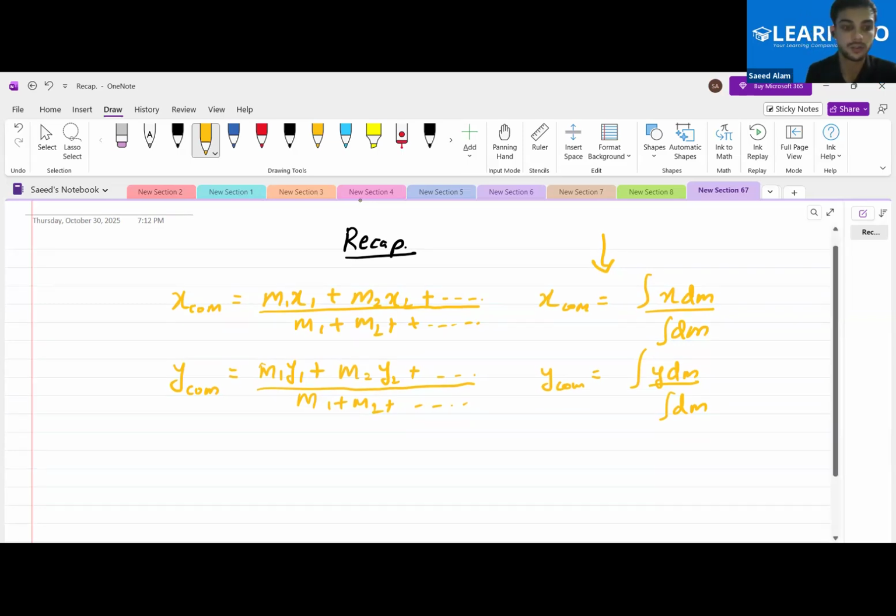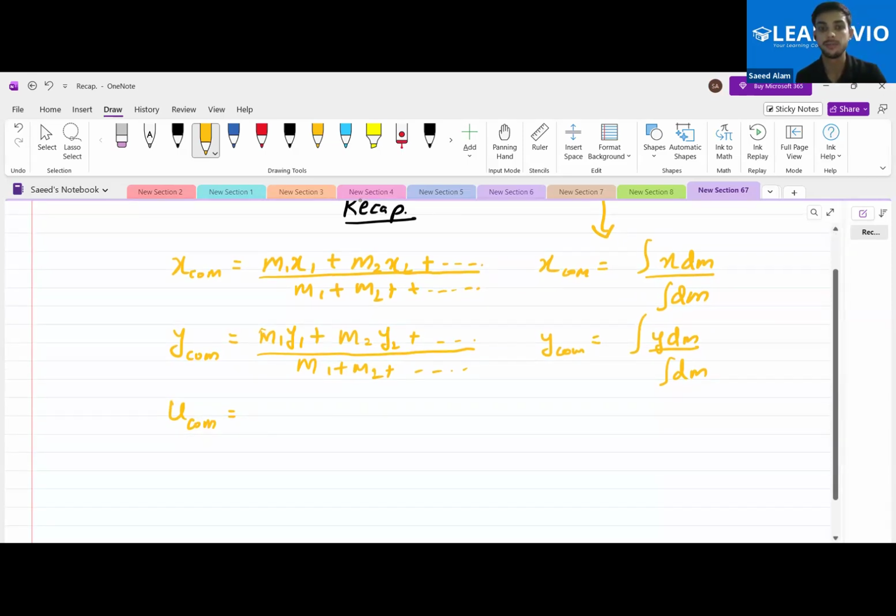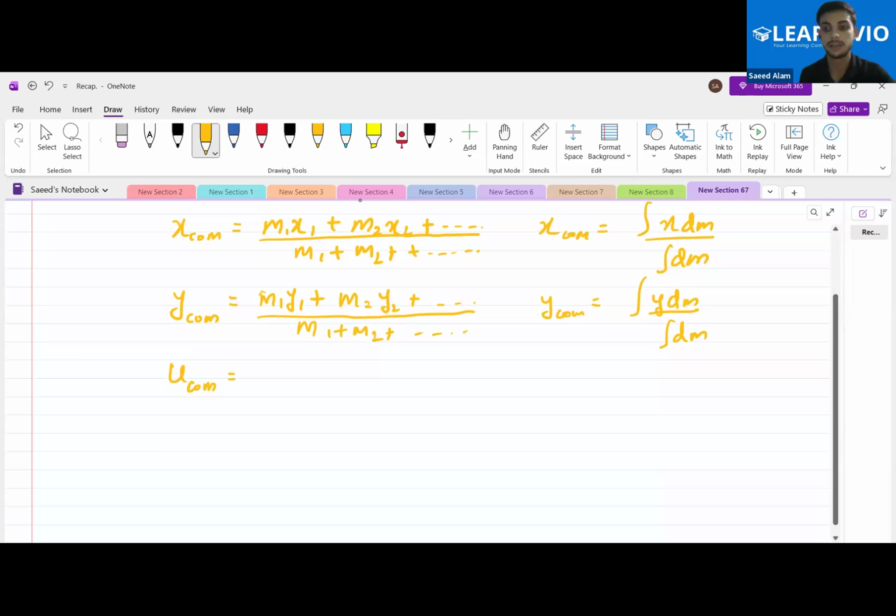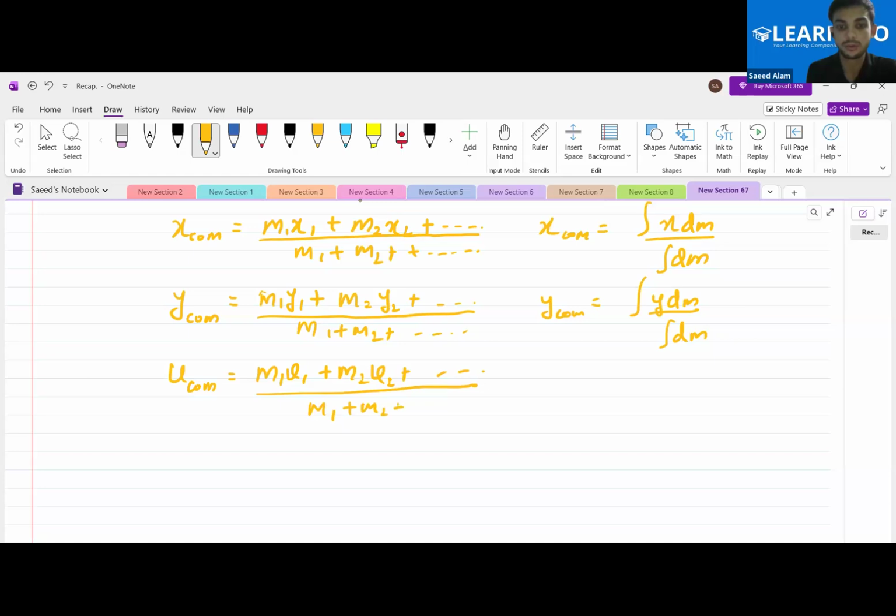Okay, what is the velocity of the center of mass? If the individual particles have velocities v1, v2, and so on, then how is the velocity of the center of mass defined? m1 v1 plus m2 v2 and so on, whole divided by m1 plus m2 and so on. Okay, is this clear to you people?